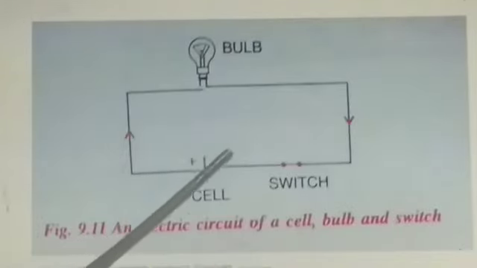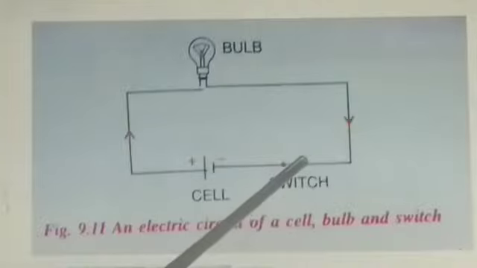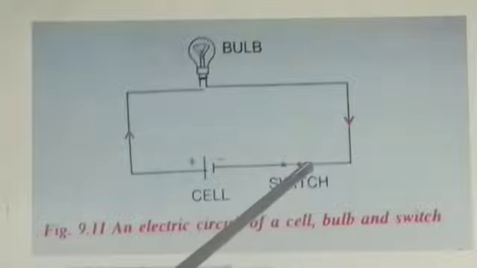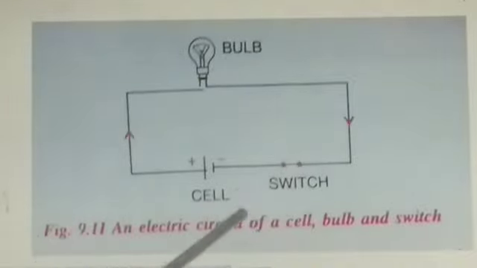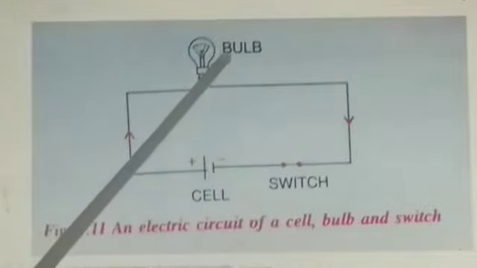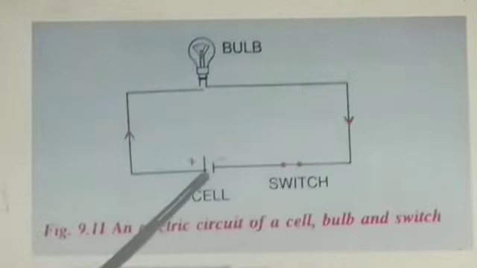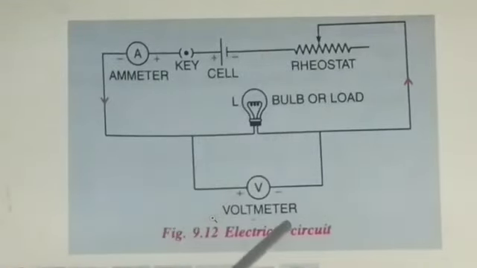So this is the positive terminal, this is the negative terminal, and a switch has 2 terminals, and this is a closed circuit. It is a closed circuit because these terminals are connected to each other. The current is flowing in the circuit. So this is a simple electric circuit, and in this electric circuit the components are a bulb, a switch, and a source of current. So this is an electric circuit.